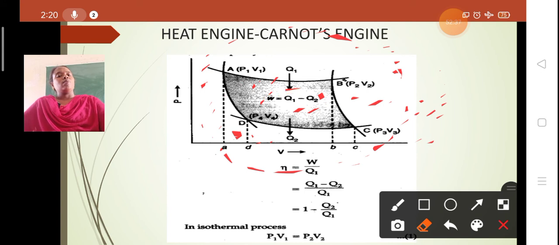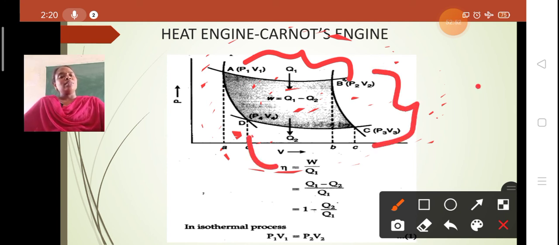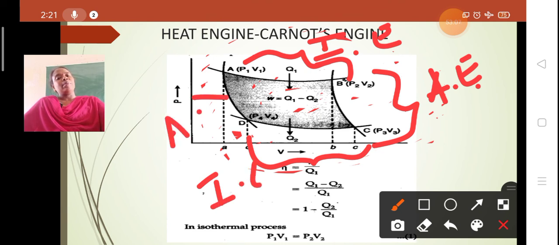Once again we'll go through this diagram. At this point, it is isothermal expansion. From this point to this point, it is adiabatic expansion, and then this is isothermal compression. This is adiabatic, this is isothermal expansion, this is adiabatic expansion, this is isothermal compression, and of course this is adiabatic compression.